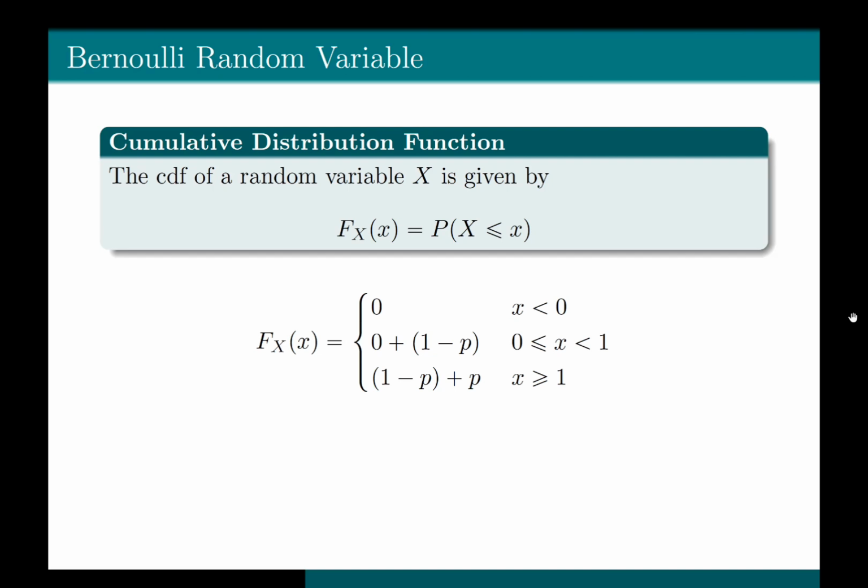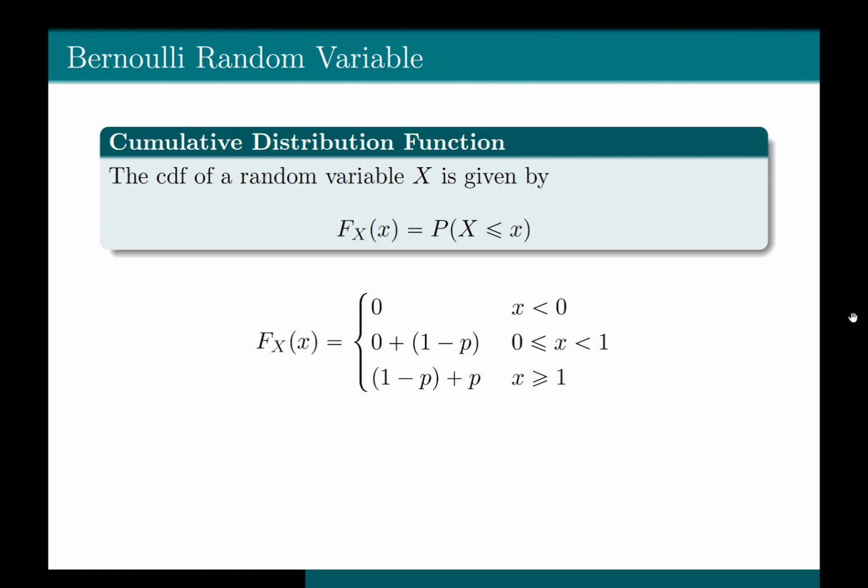If you take any value greater than or equal to 1, the CDF in that case would be equal to 1 minus p plus p. Why? Let's take x equal to 1 and see what would happen. The CDF at 1 would be the probability of x less than or equal to 1. That means you're adding the probability of the random variable at all the values less than or equal to 1.